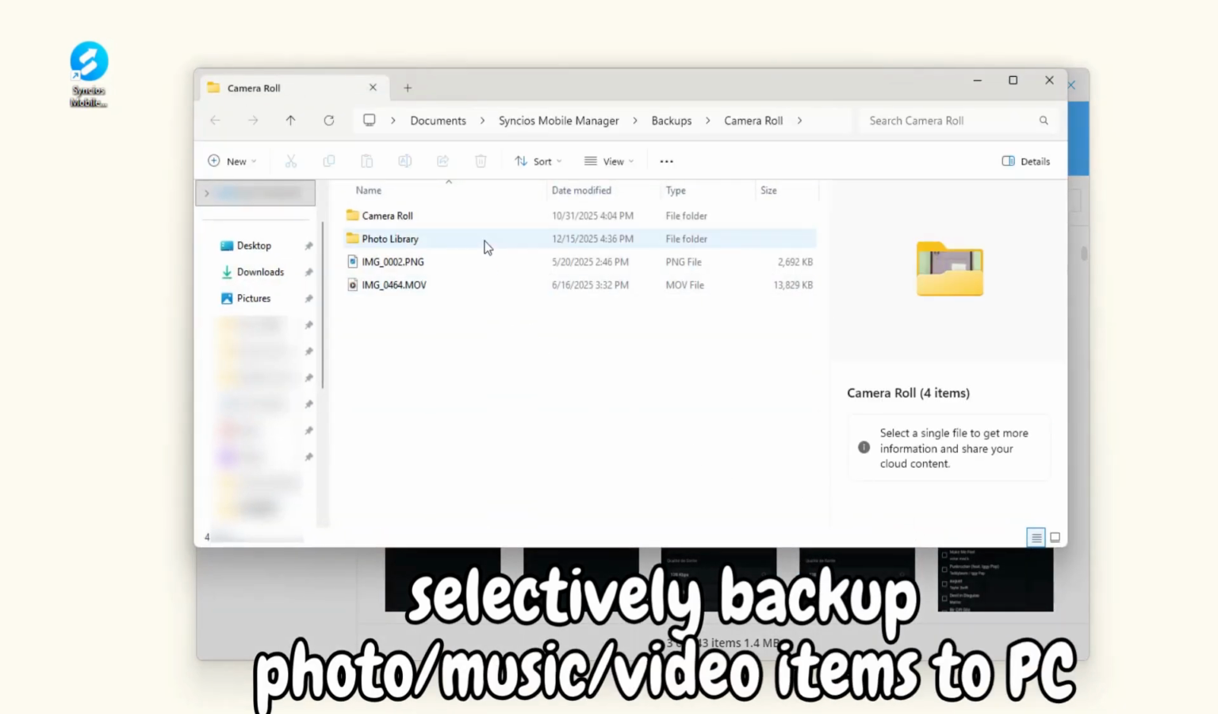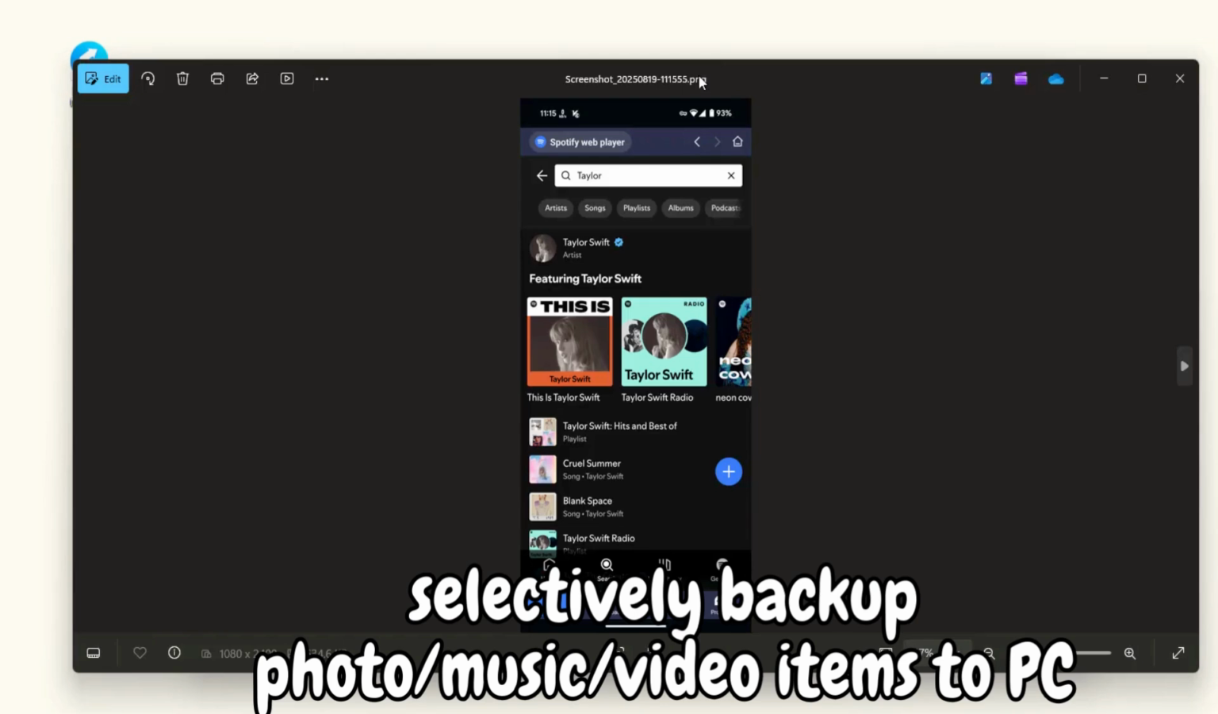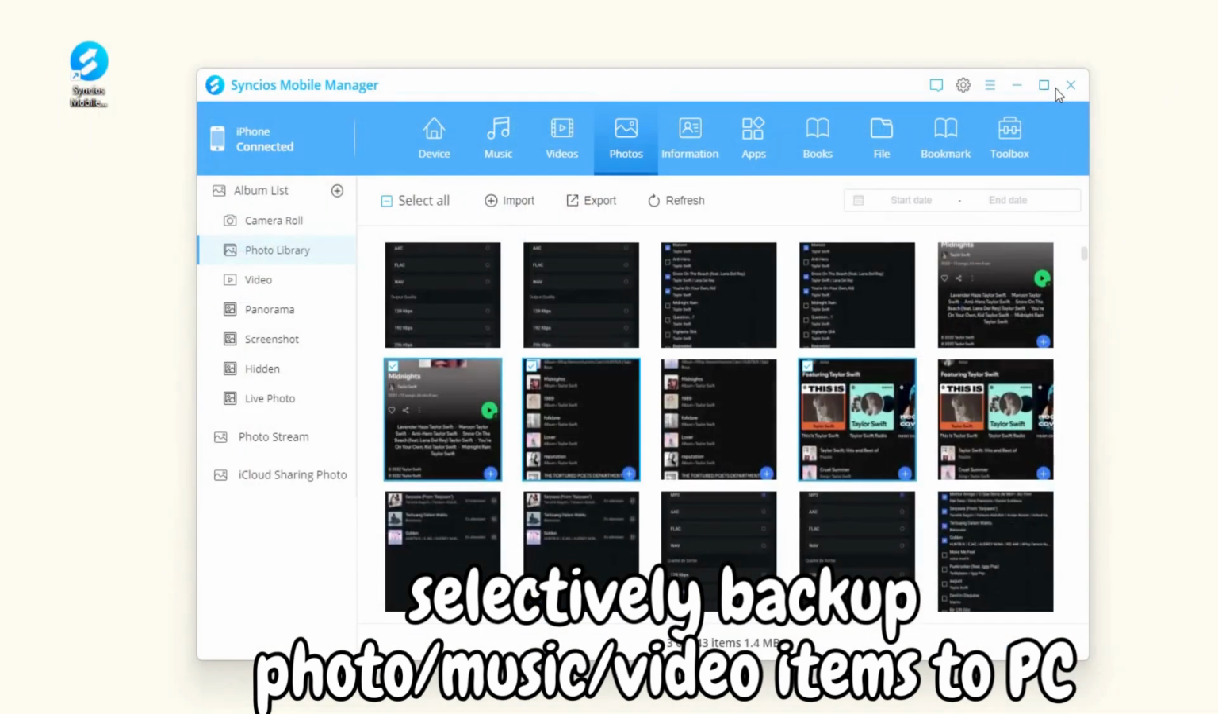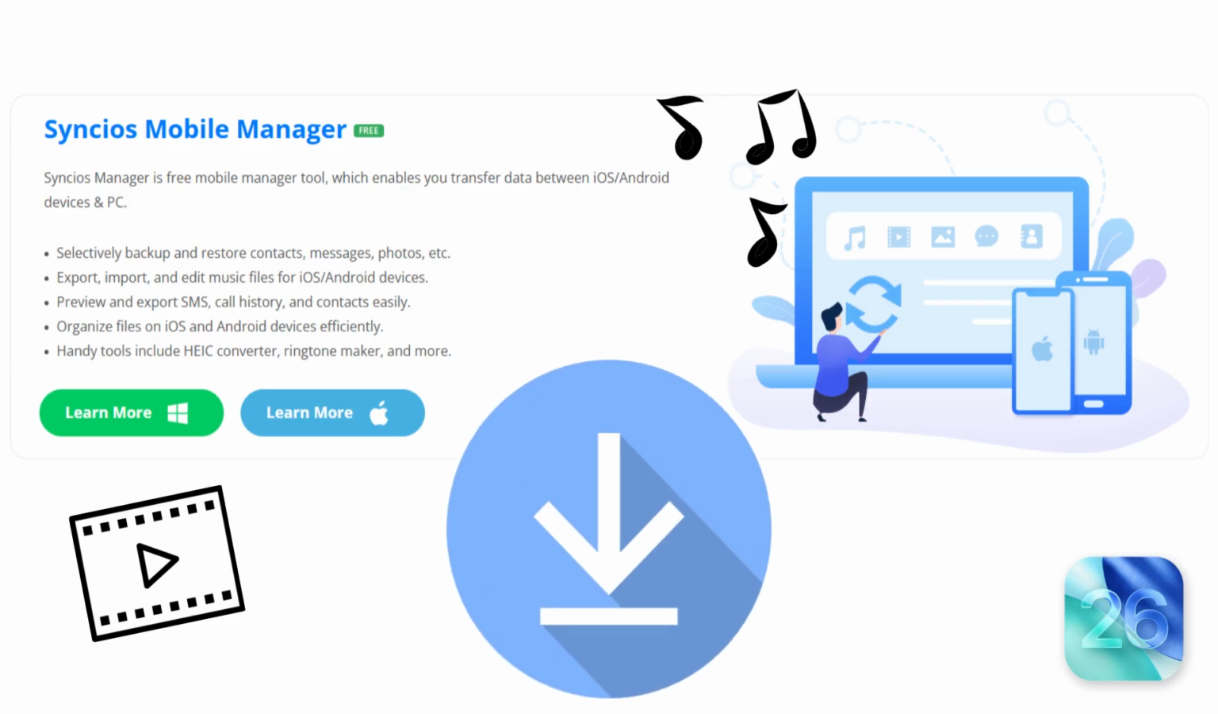So the next time your iTunes can't detect your iPhone anyway, try Syncios Mobile Manager. Selectively back up and restore your iPhone data with a few clicks. Support the latest iPhone series and iOS 26.